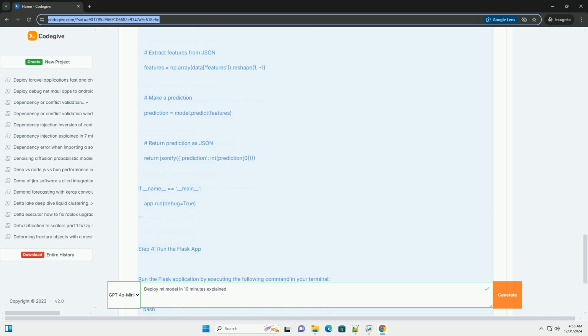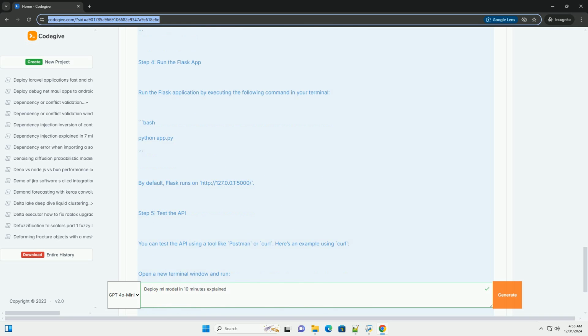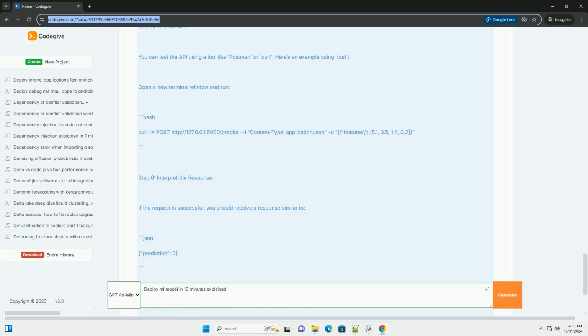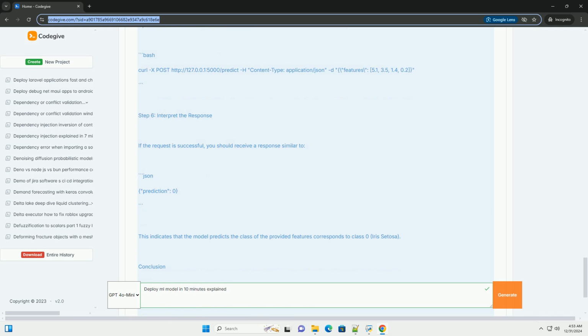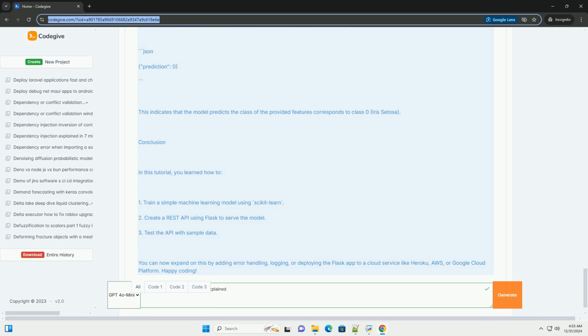Prerequisites. Make sure you have the following installed: Python 3.x, pip, the Python package installer, and a machine learning model; we'll create a simple one. Step 1, create a simple ML model. First, we will create a simple model using the scikit-learn library. We will use the iris dataset for this example.